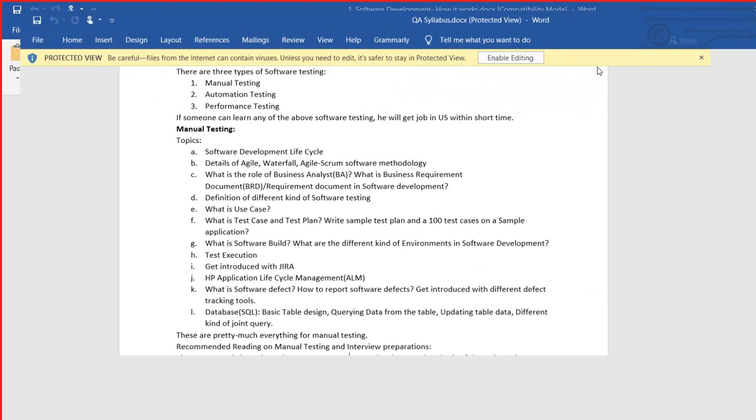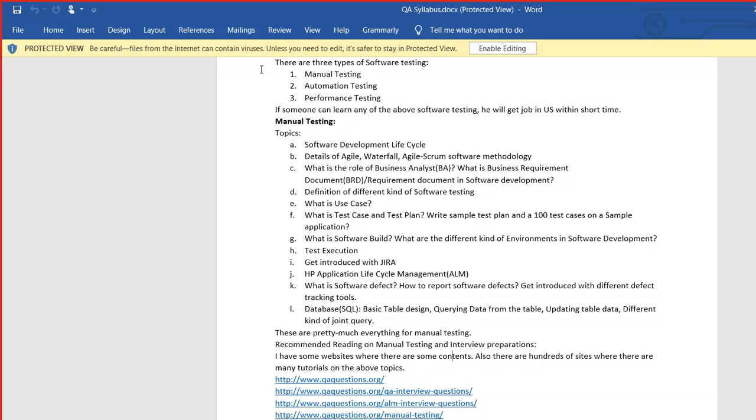Now, what we are going to do in this course, right? We will learn manual testing. This manual testing is very important. This is the fundamental, the basics of testing. When you go for interview, they will be asking a lot of questions in terms of manual testing.